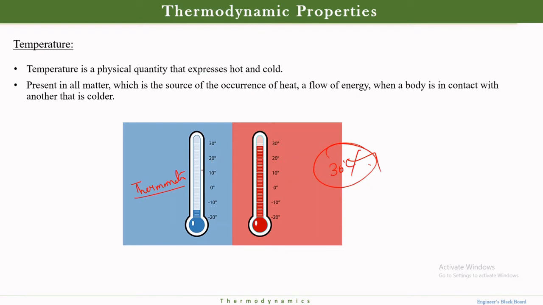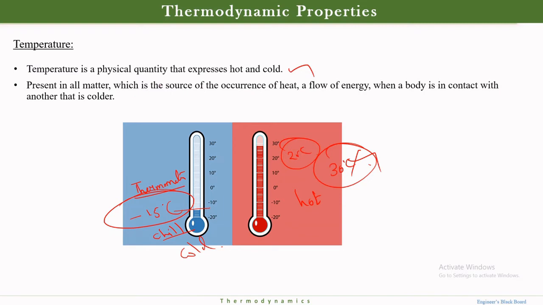It is the device to measure the temperature, and the temperature which is showing is like minus 15. It means it is kind of icy chill. What is this temperature? It is 25 degrees Celsius. It's very simple. I have written that temperature is a physical quantity that expresses whether it is hot or cold. By seeing this temperature I can say this is chill or cold. And it is present in all matter.